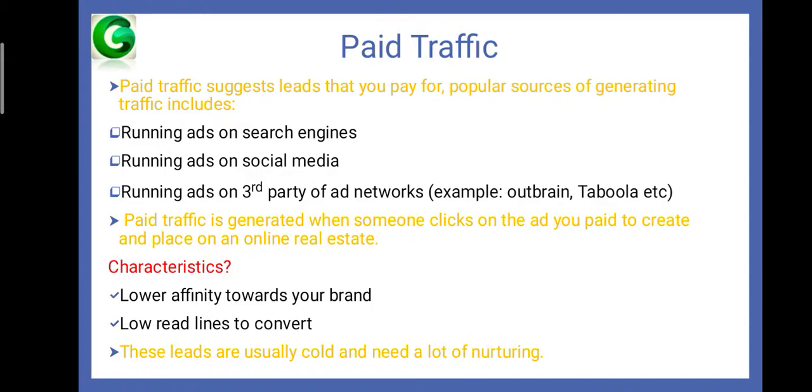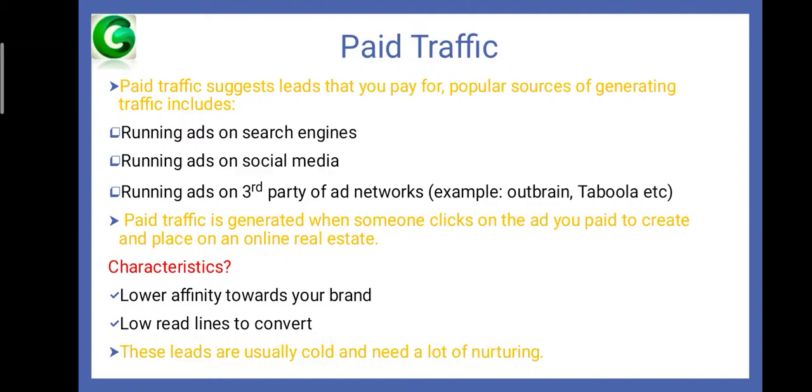Paid traffic means leads that you pay for. Popular sources of generating traffic include running ads on search engines, running ads on social media, and running ads on third-party ad networks, for example Outbrain, Taboola, etc. Paid traffic is generated when someone clicks on the ad you paid to create and place on online real estate.